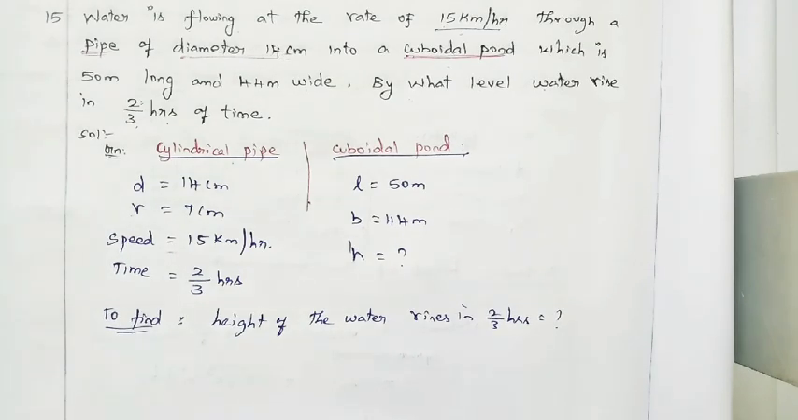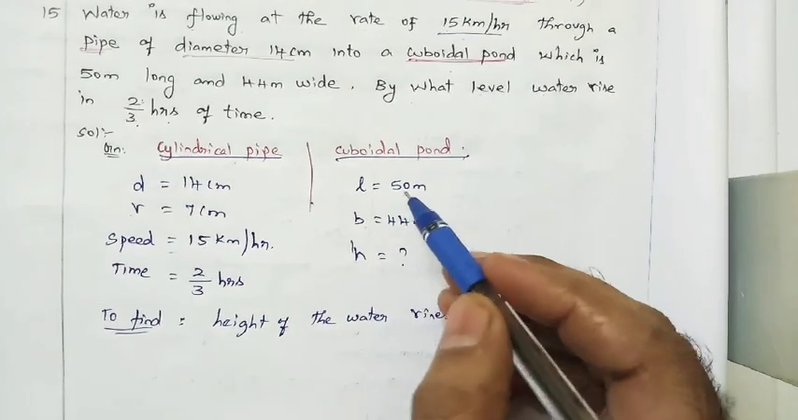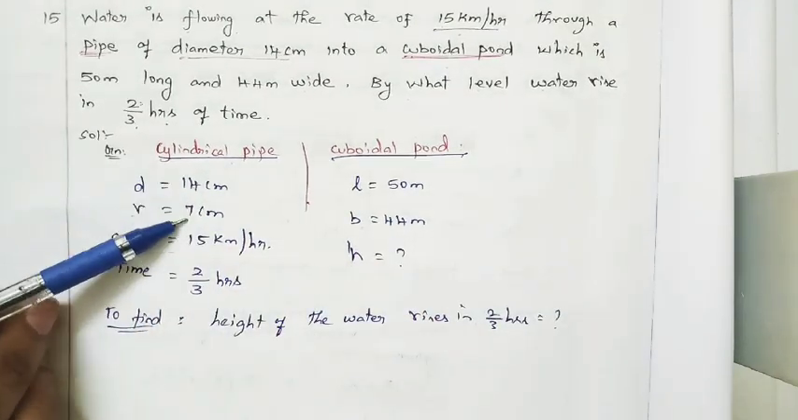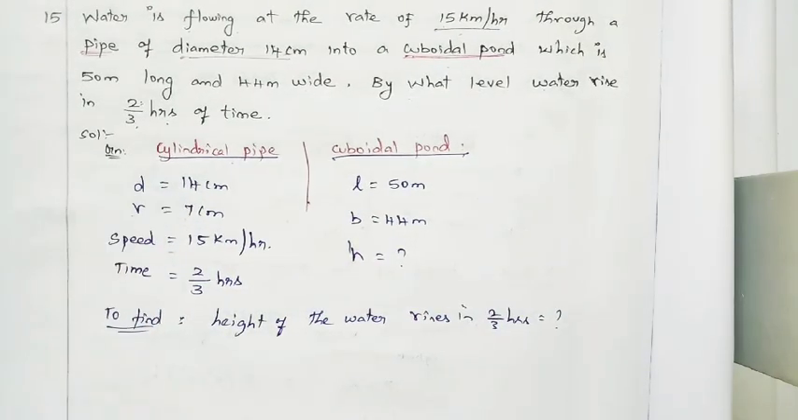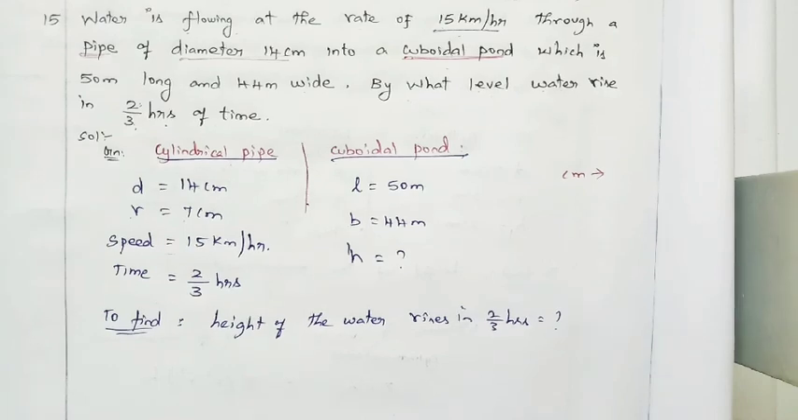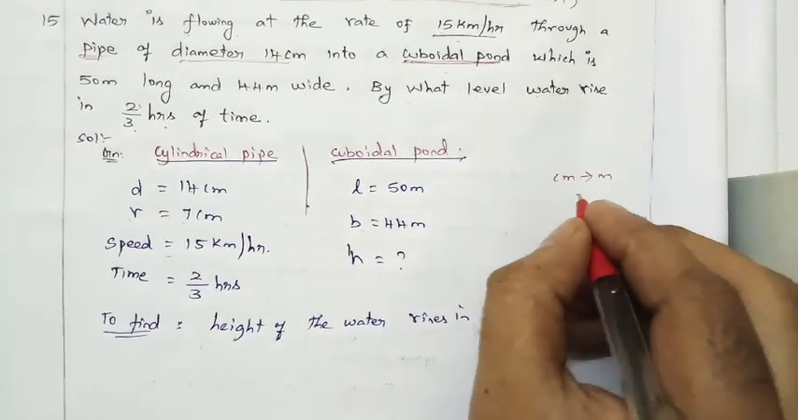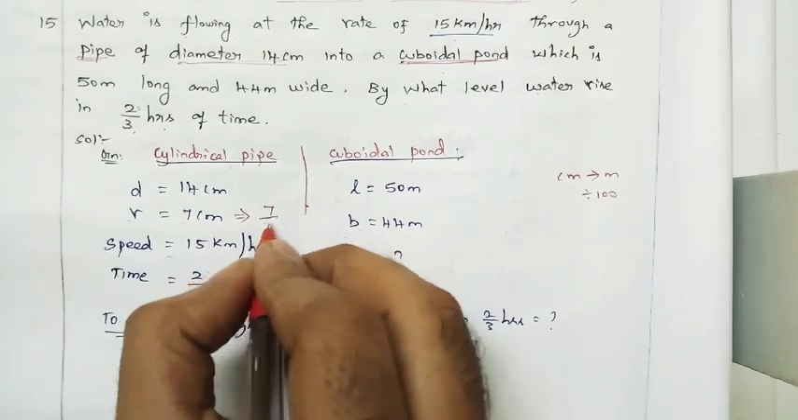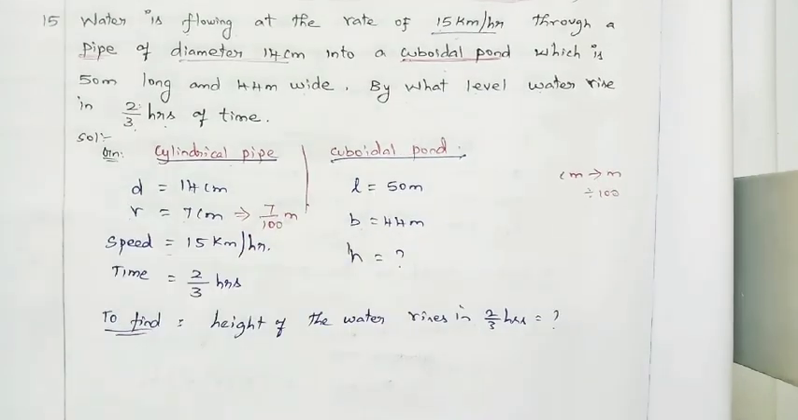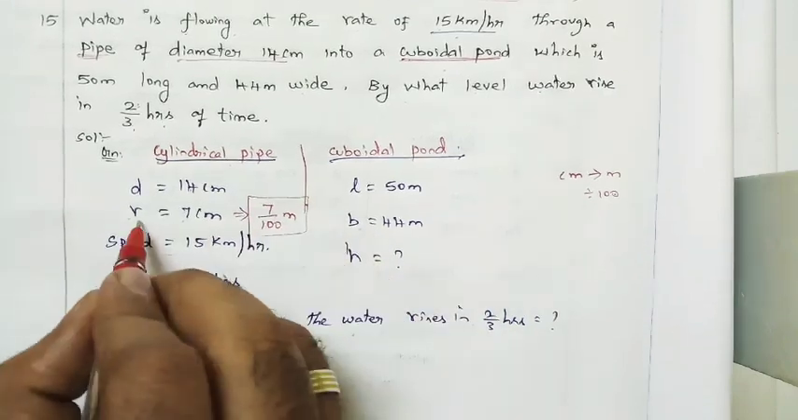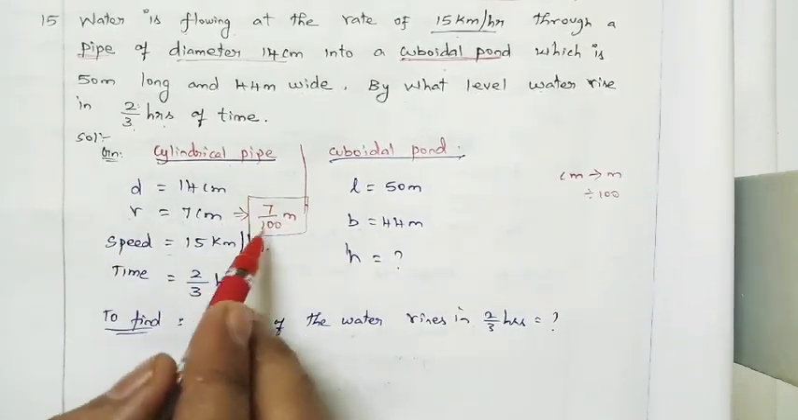So first we want to check, see here, the cuboidal pond they have given in terms of meters, right? But the cylindrical pipe, they have given in terms of centimeters. First we can convert to meters. So how do we convert to meters? Meter to centimeter, multiply by 100. Centimeter to meter is nothing but divide by 100, right? So 7 centimeter can be written as 7 divided by 100 meter. Therefore the radius of the cylindrical pipe is nothing but 7 by 100 meter.